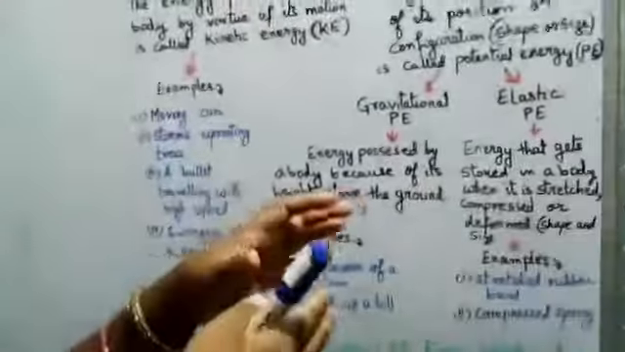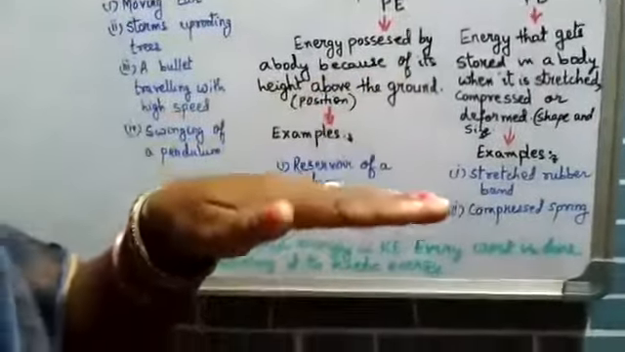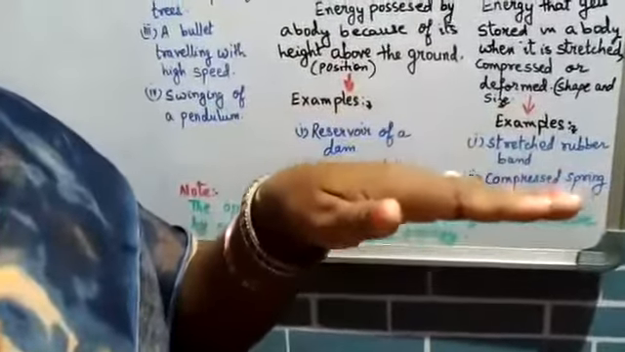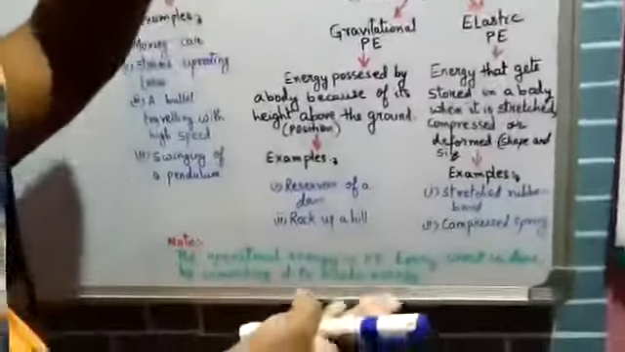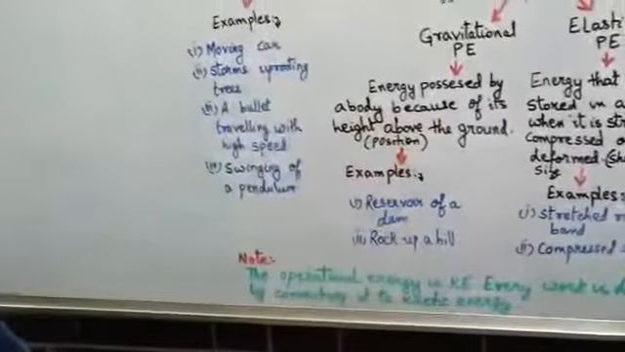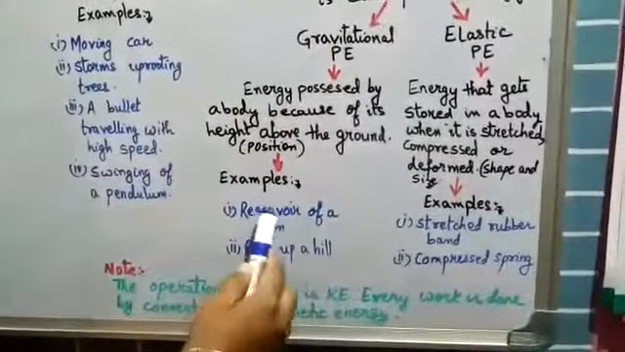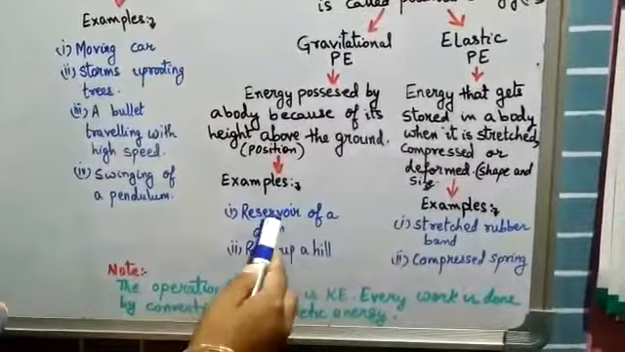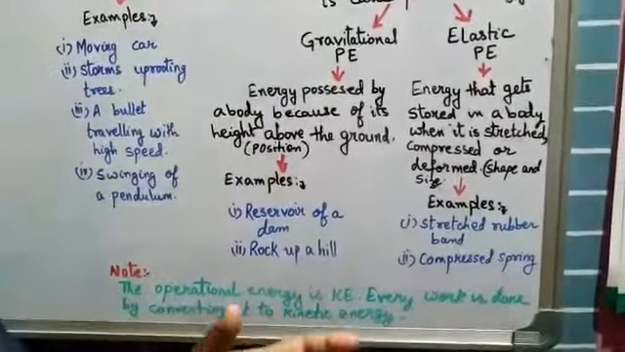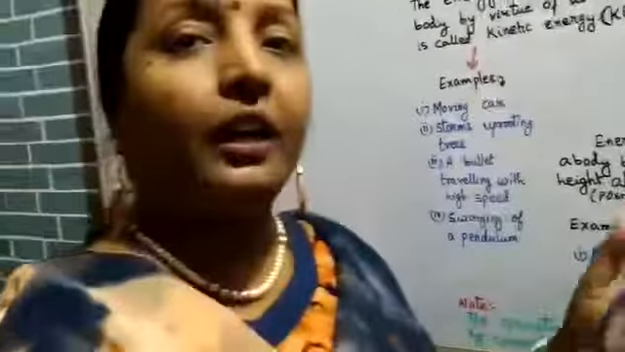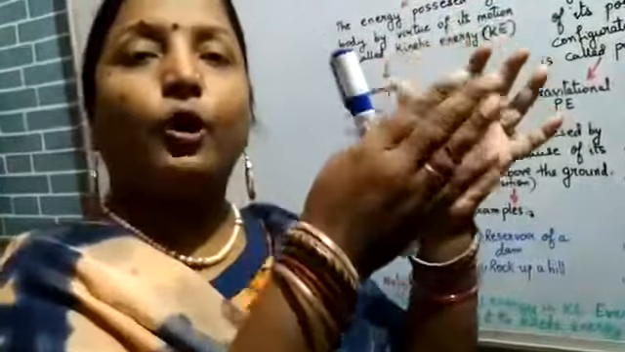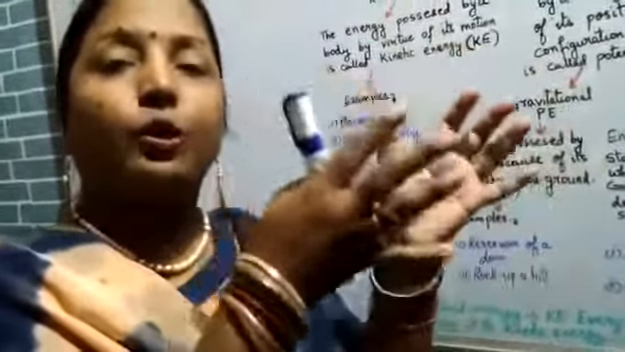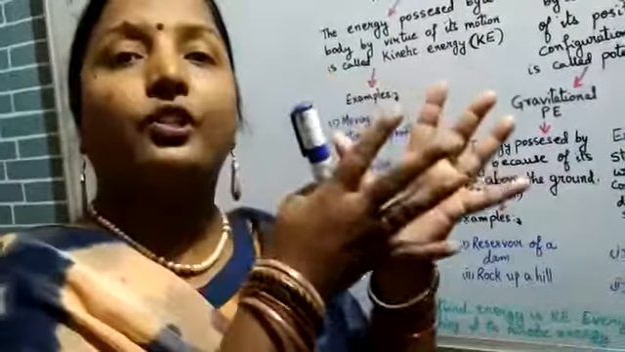Now, if the body is at less height, the amount of potential energy will be less. If the body is at a greater height, the amount of potential energy possessed by that body will be more. Examples are the reservoir of a dam. Now, a reservoir of a dam is actually holding flowing water at a height. When the water is stopped at a height, that water possesses a lot of potential energy.